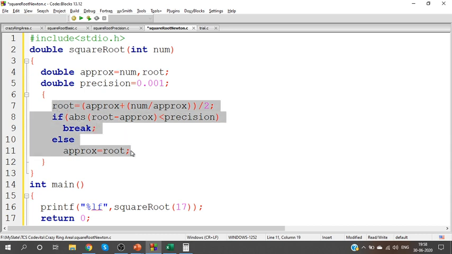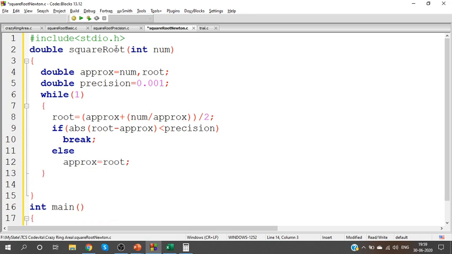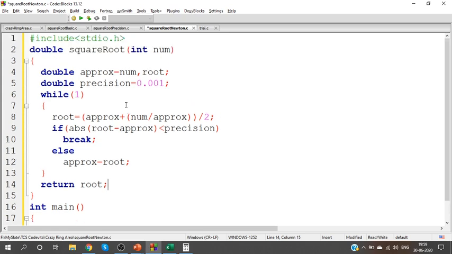This is the execution part. That's it. These steps have to be repeated again and again. While of 1, get the root. See whether the difference is less than precision. If so, stop. Otherwise, reassign the values and continue with the same operation. Finally, whatever is obtained as root value, return that root value. This is the simplest process for calculating square root of a number.